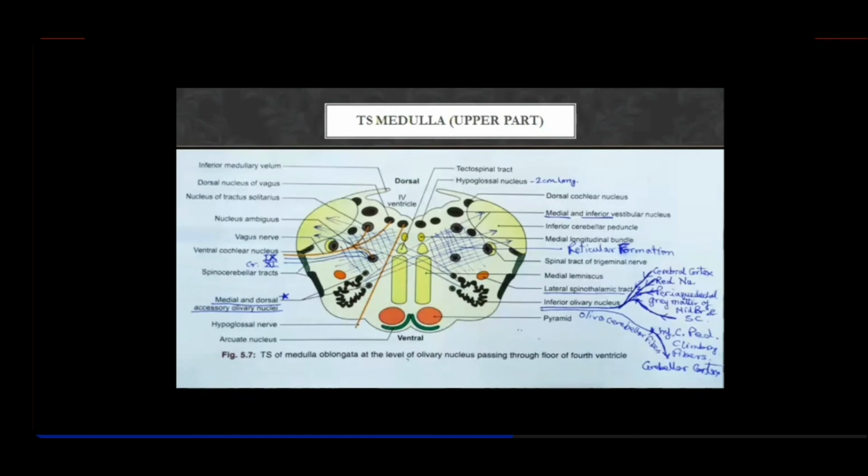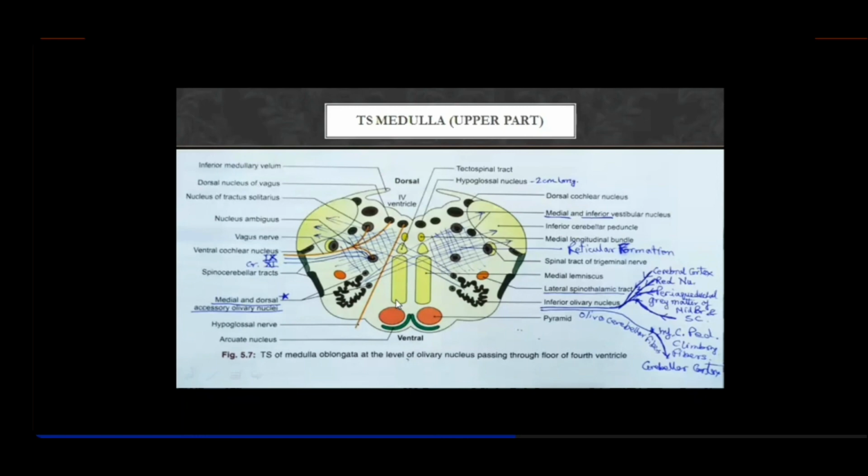Because the fibers have now decussated. Between medial lemniscus and medial longitudinal bundle, you find this tract, the tectospinal tract. Tectospinal means from the midbrain level, it's coming down. And ventrally, it's this pyramids, and another nucleus here is the arcuate nucleus placed ventromedial to the pyramids.